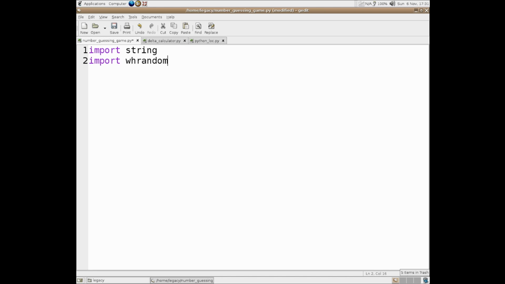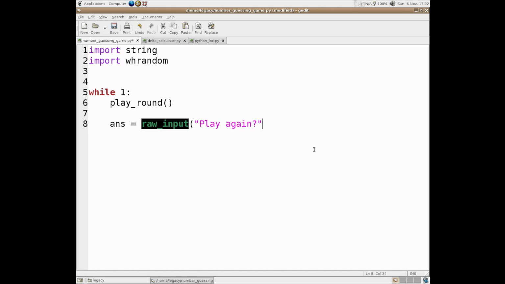Now this was actually one of the modules that didn't work when I was doing the video before. So that was somewhat of an issue. And then, we'll do this first actually. So we have a while 1 loop because we don't have booleans, and we're going to create a function called playaround, but we're going to do everything else first. We have answer equals raw_input, play again, and I did actually figure out how to get numerical inputs using raw_input, so you'll see that in a second as well.